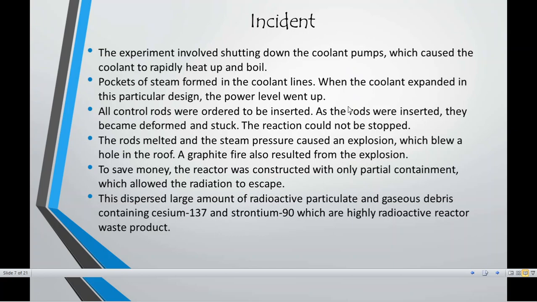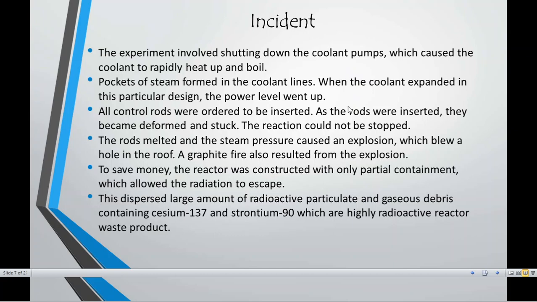Also, because it was directly coming out of the nuclear power plant in the form of lava or an explosive material, it was causing radiation to get directly in contact with the atmospheric gases, and this caused a major effect on the health of the people staying over there as well as people working in the nuclear power plant, because it created another radioactive material, that is cesium 137 and strontium 90.